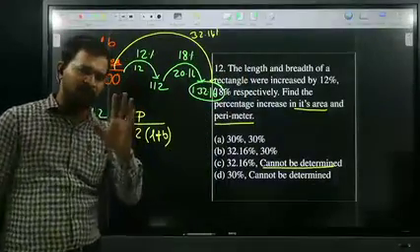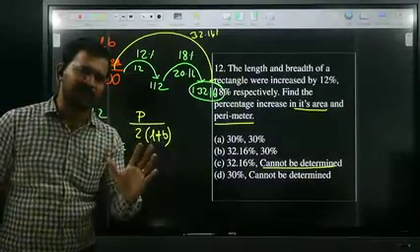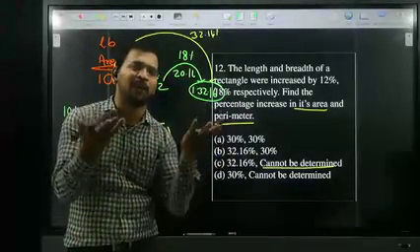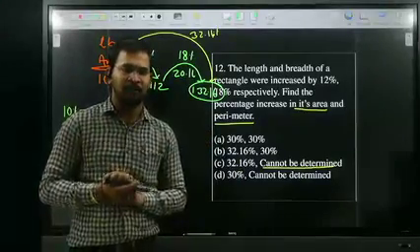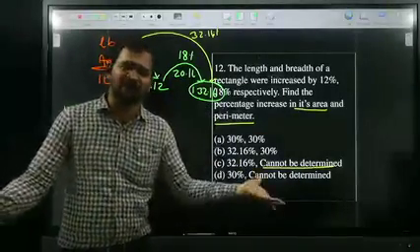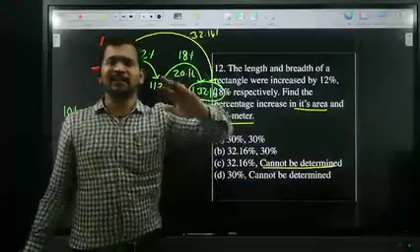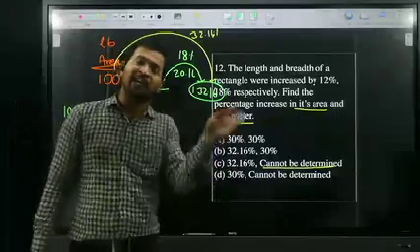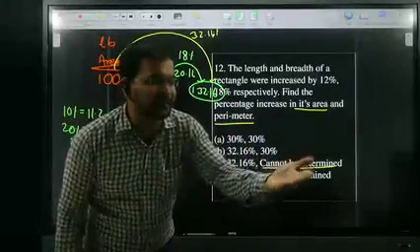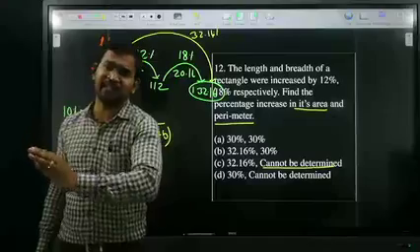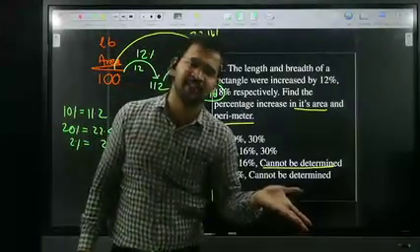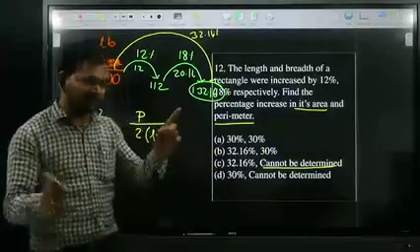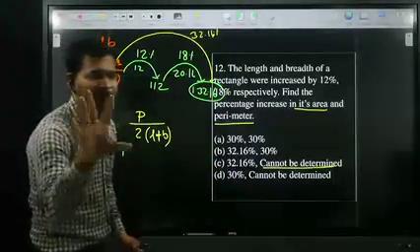Look at me, all of you. Once again, I will give the point. This is a very, very important point. Whenever the variables are in summation form, it's not possible to find the percentage change, because here two variables are different. Length is different by 12 percentage, breadth is different by 18 percentage. It's not possible. It is possible if length changes by 10 percentage and breadth also changes by 10 percentage, then perimeter also changes by 10 percentage. But here, length and breadth differ differently. That is the reason. Whenever the variables are in summation form, it's not possible to say the answer.